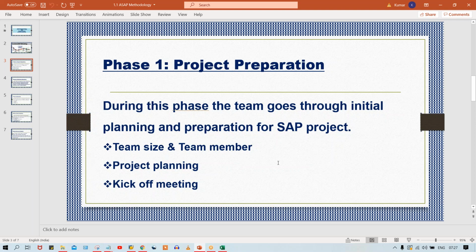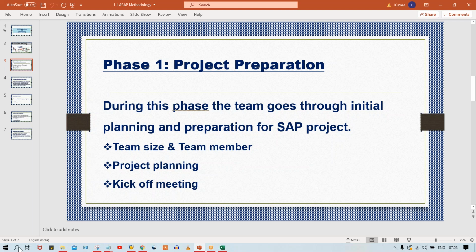It's consultants, and multiple consultants are required because several modules will be in the picture, guys. Let's suppose multiple consultants will be there: FICO consultant, SD consultant, PP, QM, PS, right? Several consultants will be there, HR consultant. So there'll be a team. So the project manager first of all has to set up a team of consultants, right?